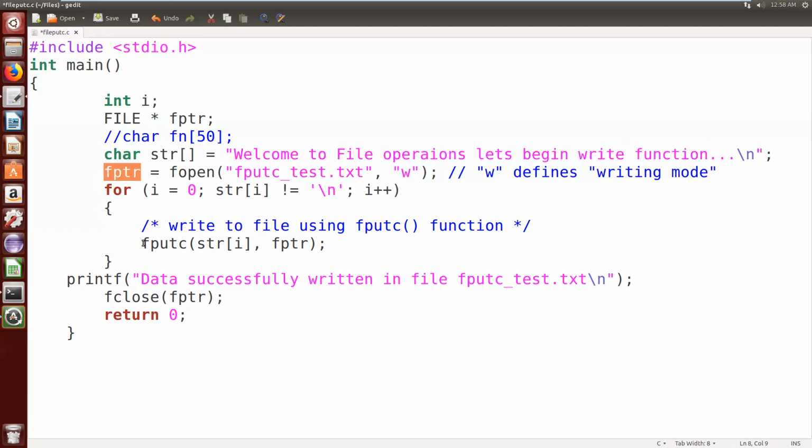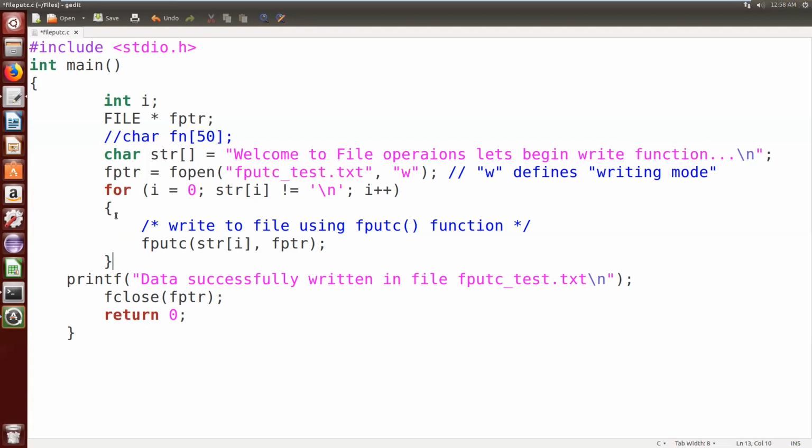What is the function for writing the content into the file character by character? The fputc function. Whatever string you want to write is available in the str array. So this string I want to write in fptr, which is a pointer that refers to the fputc_test.text file.